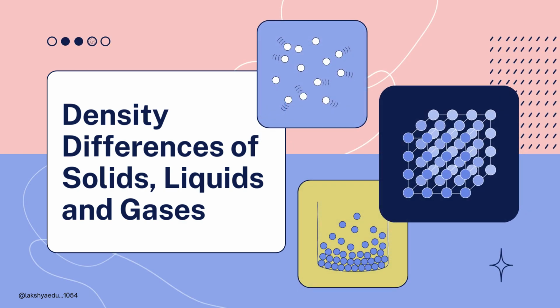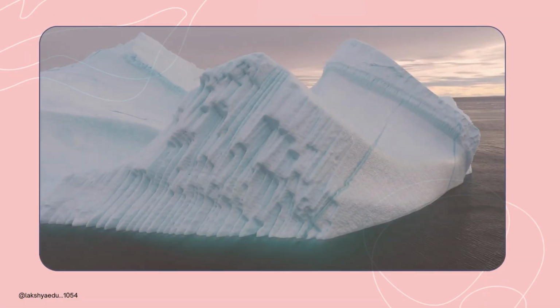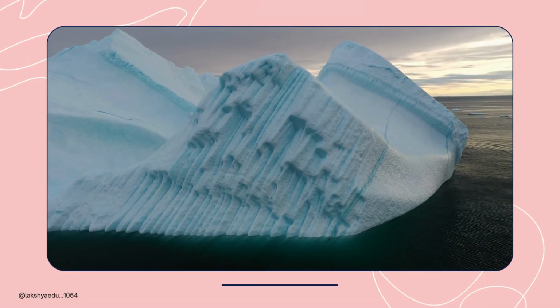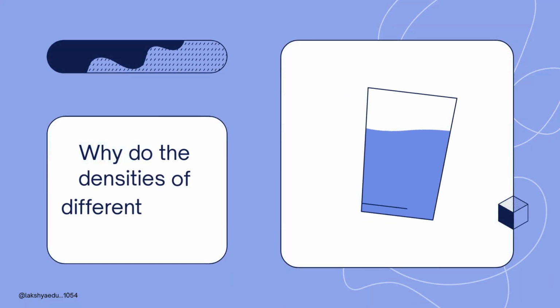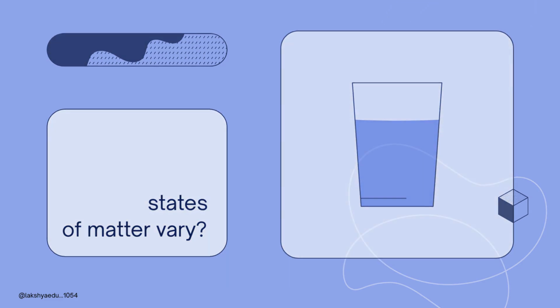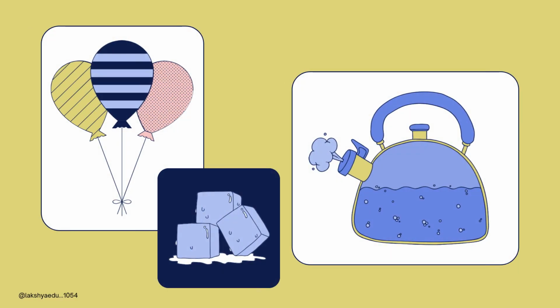Good morning, students. Today we are going to learn about density and how it is different in solids, liquids, and gases. Even though ice is solid, it floats on water because its density is lower than liquid water. Why do the densities of different states of matter vary? The densities of different states of matter vary because the particles are arranged differently and have different spaces between them.